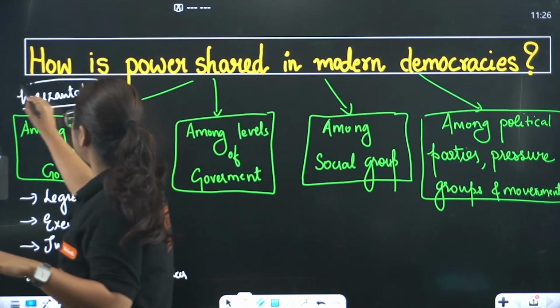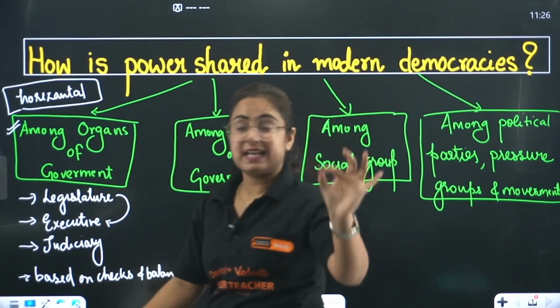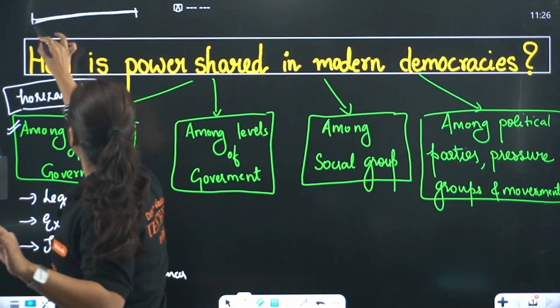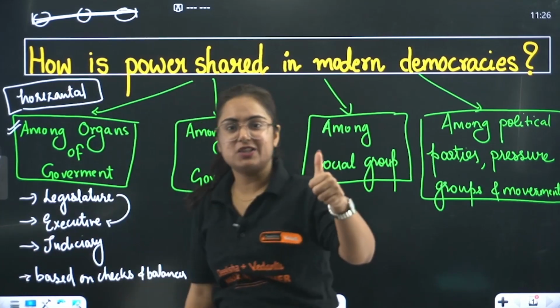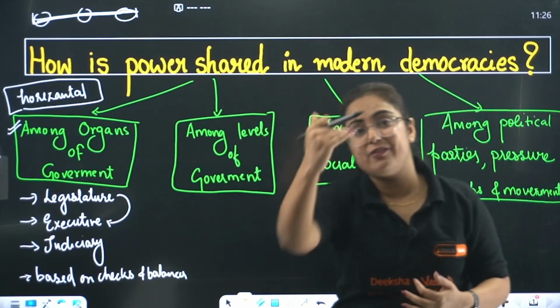This is also known as horizontal sharing of power, because here in a single government like this, power is being shared. Single government, we have 3 different organs. Get it, my dear students? Great. Moving towards the next one, that is among different levels of government.